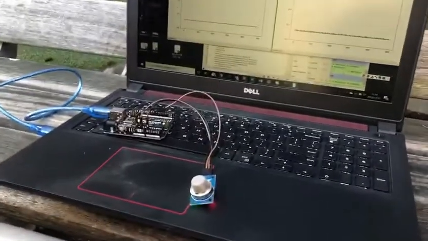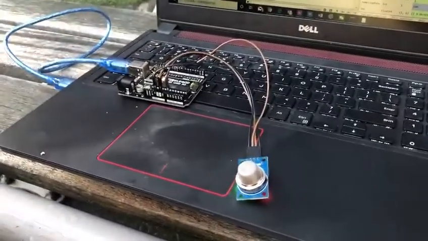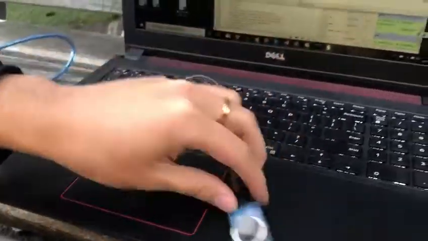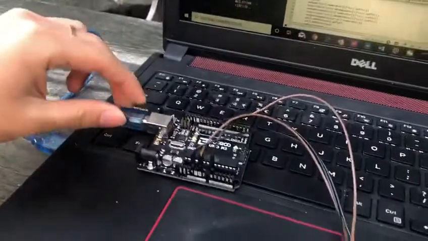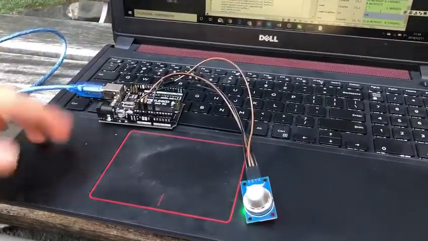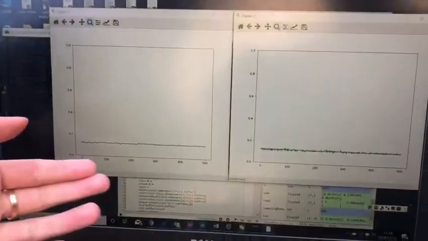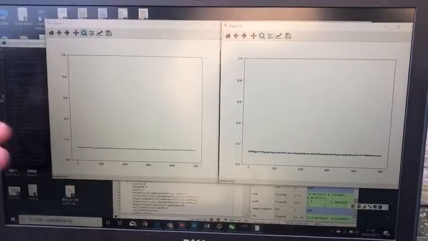This is our circuit, and this one is a gas sensor, and this one is an Arduino board, and we're using a USB cable to connect our circuits to our PC, and using Python to program these circuits. And we can see this is the result plotting on our screen.